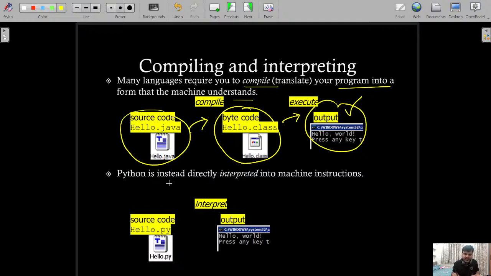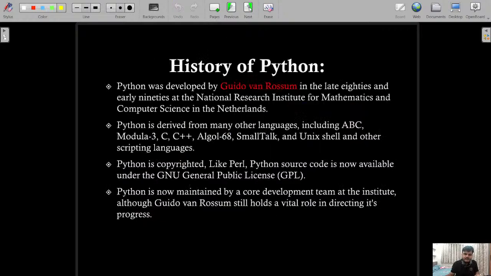But on the other hand, Python is directly interpreted. Whatever you have written runs directly, and you can see the output without creating any file in between. That is why it is an interpreted language.